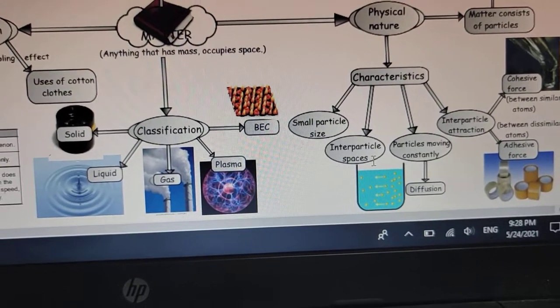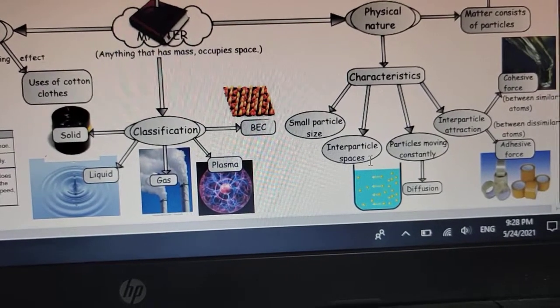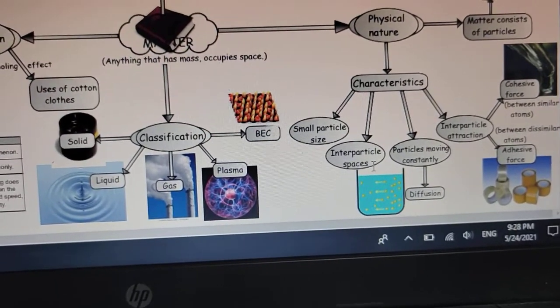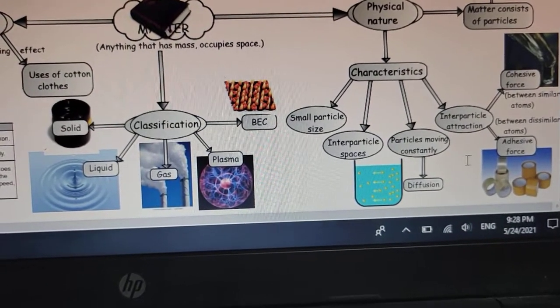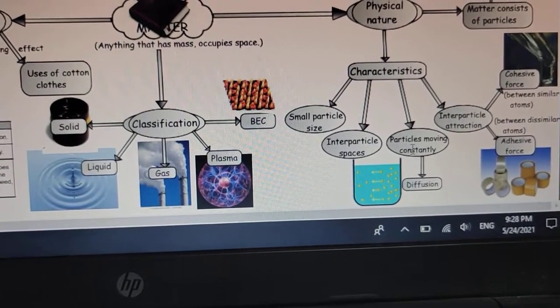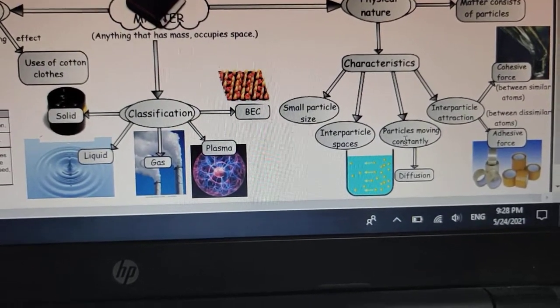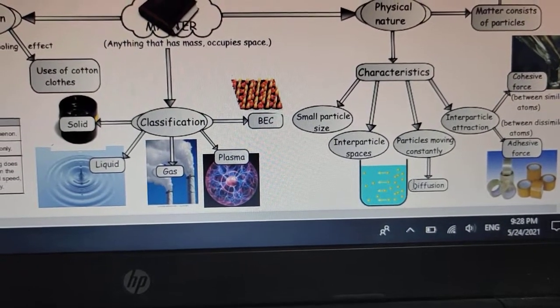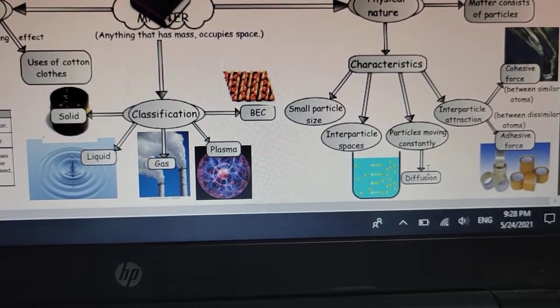The proof is the dissolution of sugar in water without increasing the level of the water. Then, particles are constantly moving. Particles of any substance, in any state of matter, keep on moving continuously, whose well-known example is diffusion. Diffusion is the intermixing of particles.